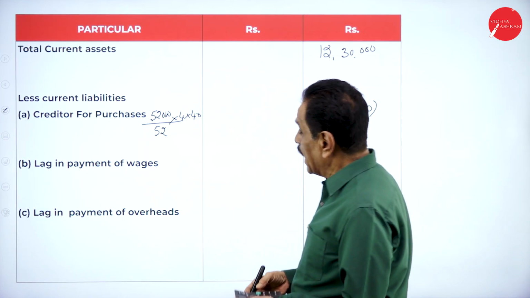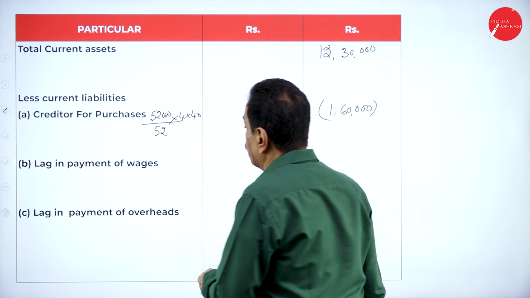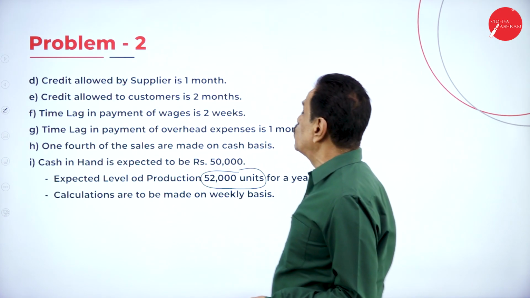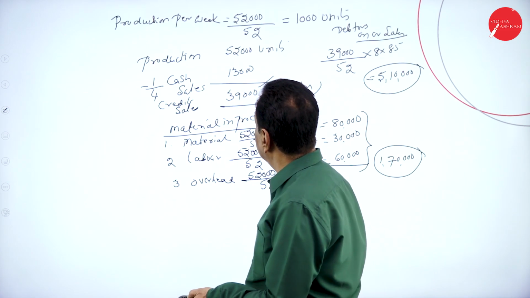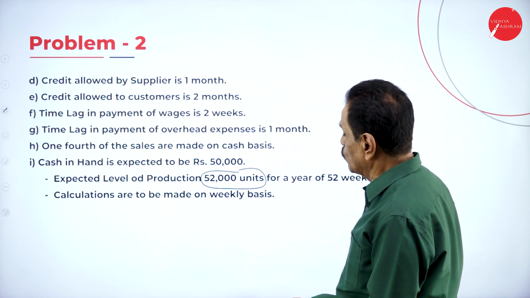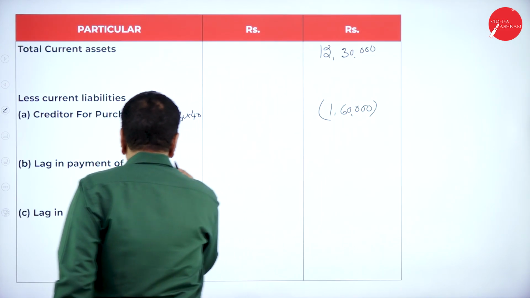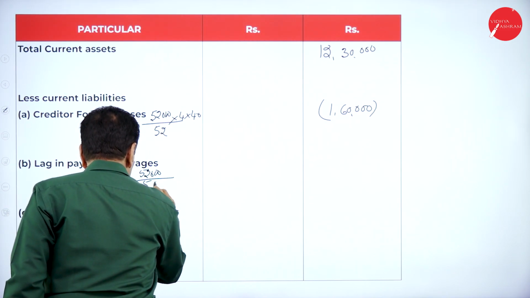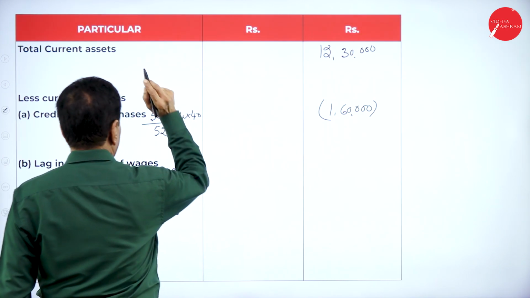Minus figure. Lag in payment of wages, 2 weeks. The labor cost is 15. How many weeks are there? 2 weeks. 52,000 divided by 52 into 2 weeks at a cost of 15.